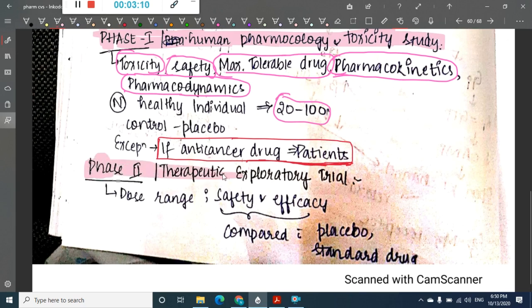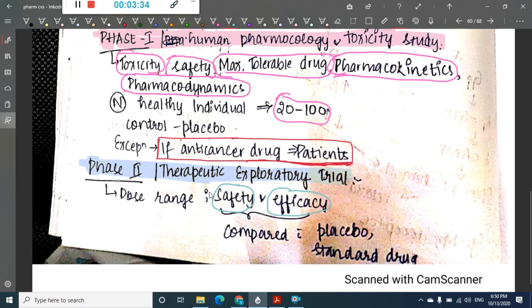Then we have phase 2, or therapeutic exploratory trial. As the name says, it is therapeutic, so we should know the therapeutic index. I have explained the therapeutic index in the last class. In the therapeutic index, we have 2 things: one, safety, and second, efficacy of the drug.